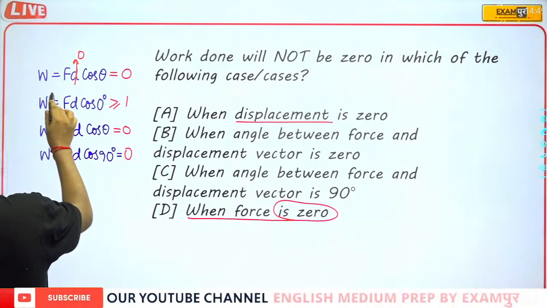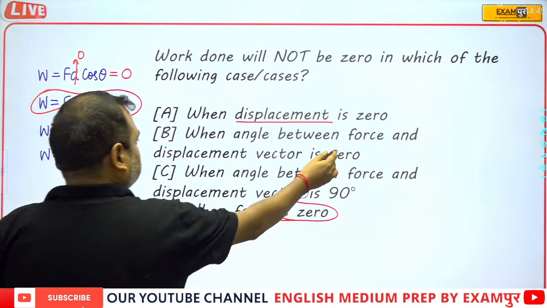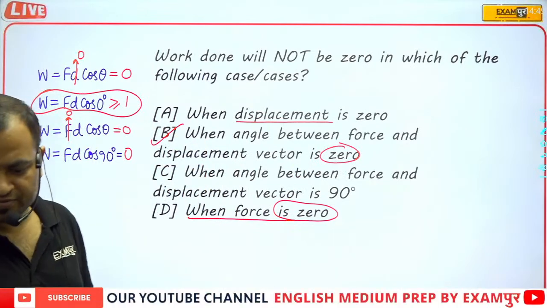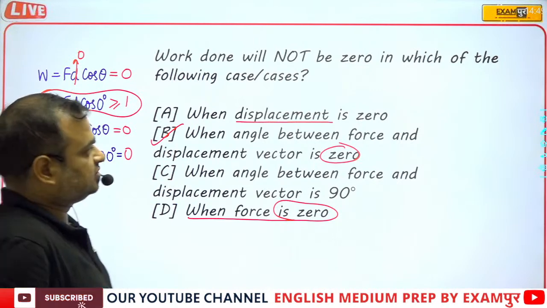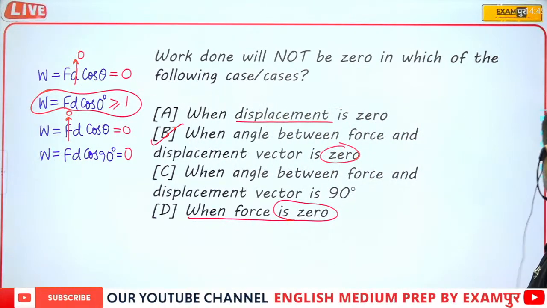So only this option is the correct answer, when the angle is 0. It means B part will be the correct answer.